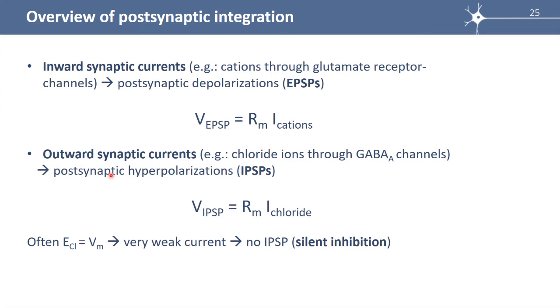It evokes postsynaptic hyperpolarizations called iPSPs. The amplitude of an iPSP results from the resistance of the membrane multiplied by the current carried by chloride ions. Often, the equilibrium potential of chloride equals the membrane potential. So the current is very weak and even null, and there is no iPSP. It's what we call silent inhibition.